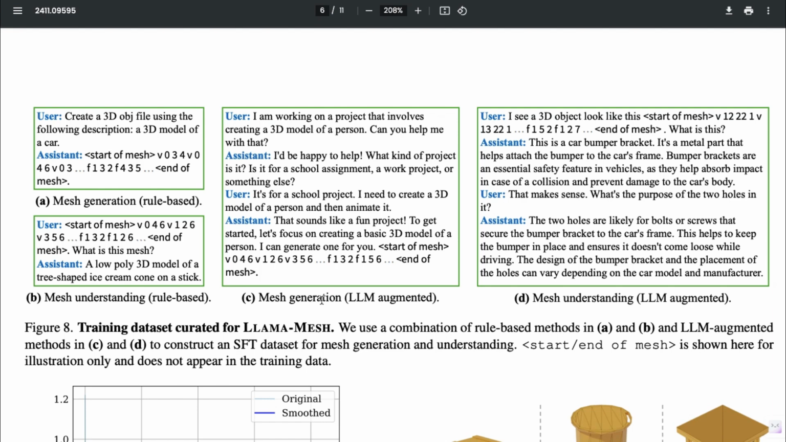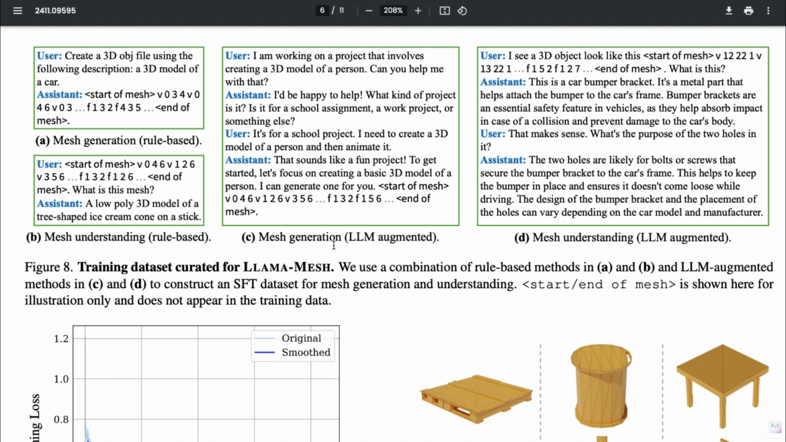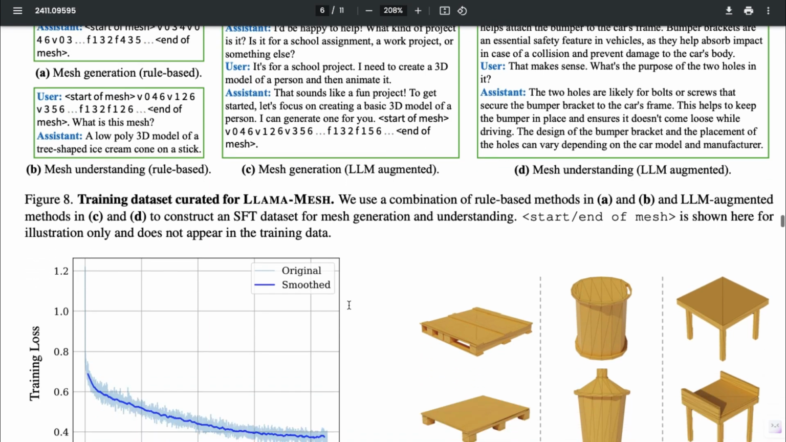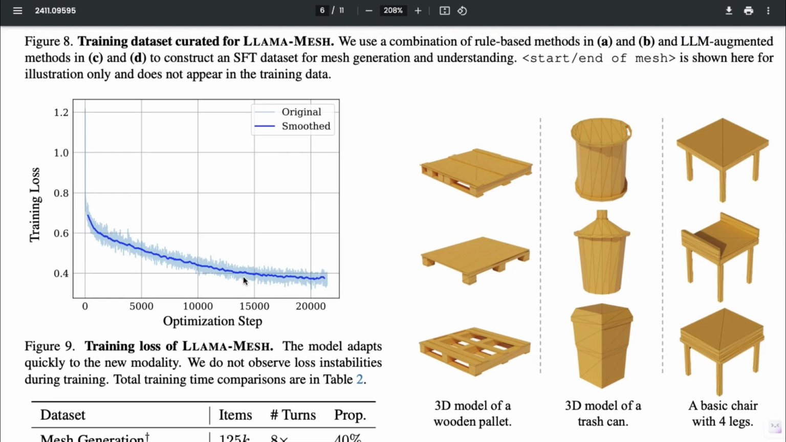The dataset used for fine-tuning includes various instances of mesh generation, where the model participates in multiple rounds of conversation with the user before generating the final 3D mesh. This back-and-forth interaction helps the model better understand user intent and results in diverse interpretations of the same prompt, ensuring the model doesn't always produce the same output. The training process shows consistent progress with no sudden fluctuations in the loss, indicating a smooth training process.